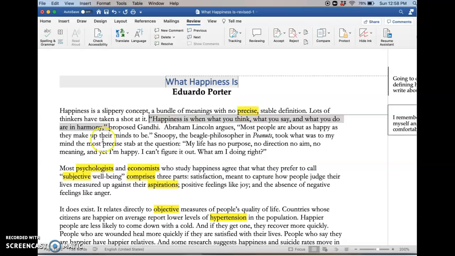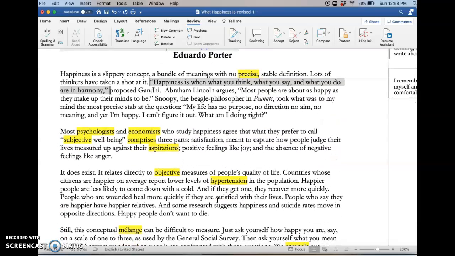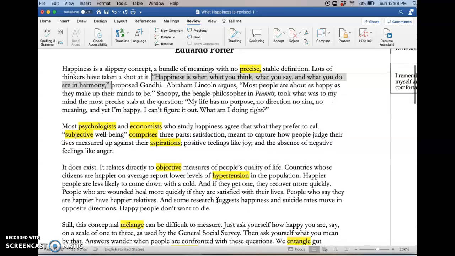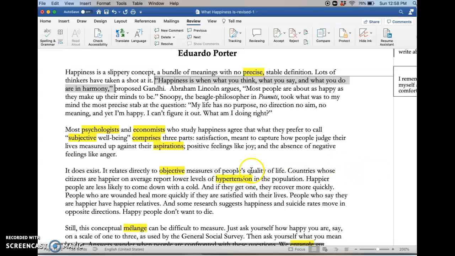So I've already highlighted in yellow here words that I would like you to define. And as you know, you only have to bring in a definition of 5 of them to have done your assignment, but I would encourage you to look up as many as you can because vocabulary words make you powerful and better writers. Okay, so let me keep going here.